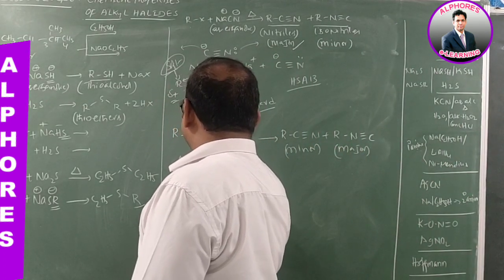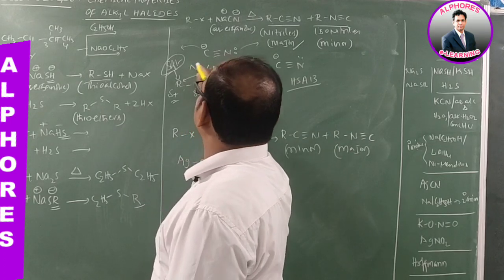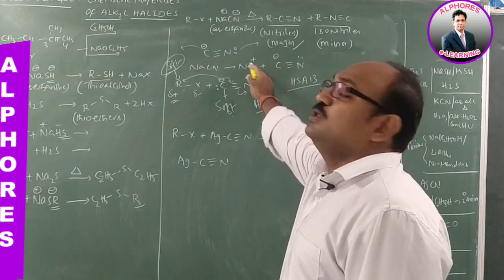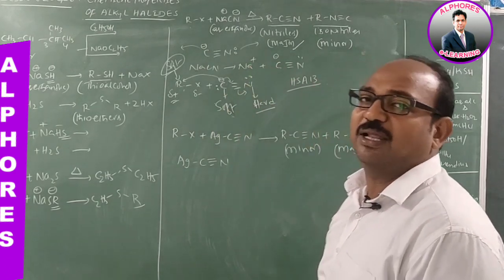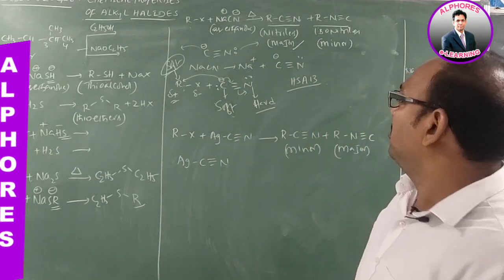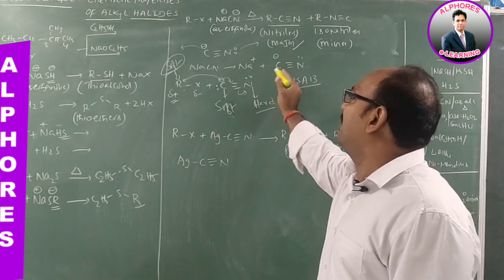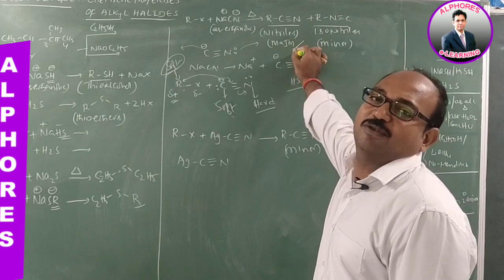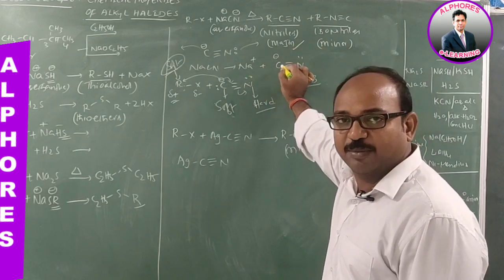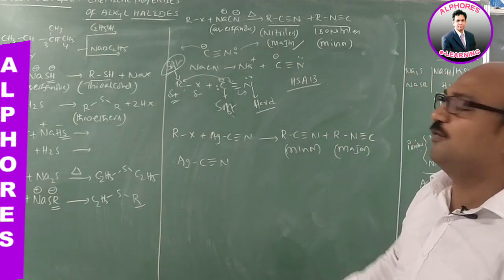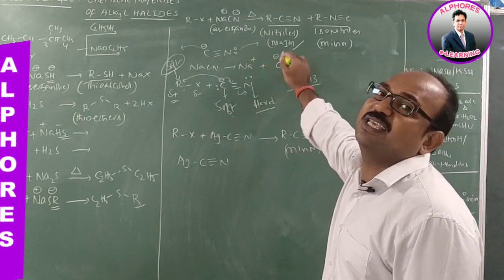In NaCN, Na plus CN minus, carbon is attached to sodium metal. Sodium metal has a more metallic nature. Being more metallic in nature, it has more tendency to lose electron. Ultimately, carbon gets a negative charge. That means the sodium-carbon bond is readily going to break, and you are getting Na plus and C minus.